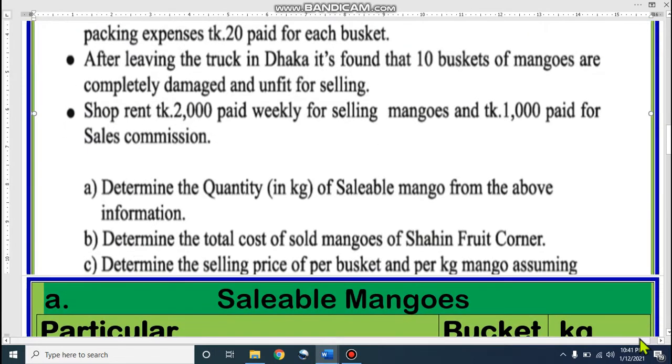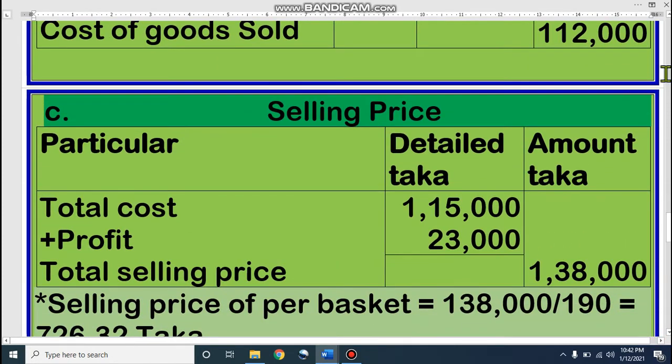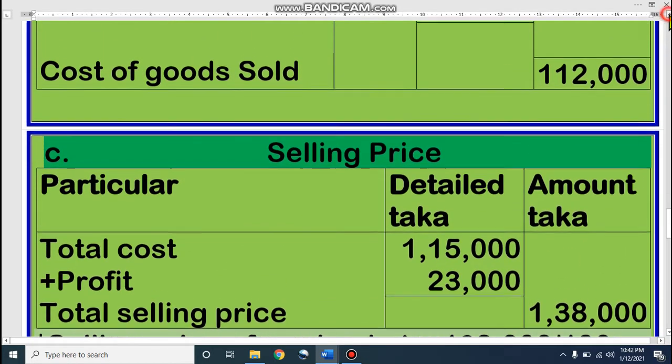Dear student, now the requirements: quantity in kg of sellable mangoes, that means how much good quality mango we have, determine the total cost of goods sold, then determine the selling price per basket of mangoes. Dear student, let's see the solution.